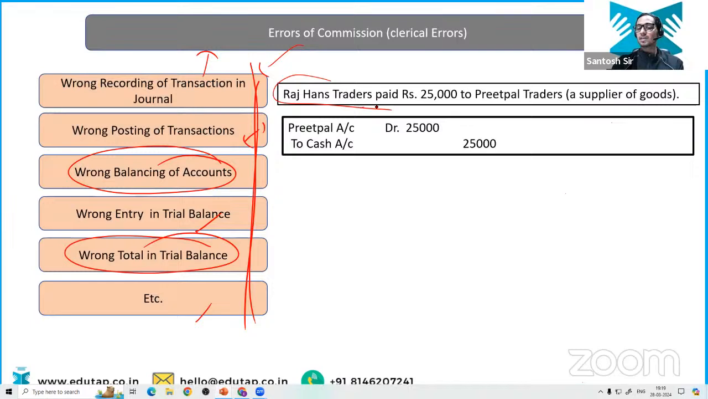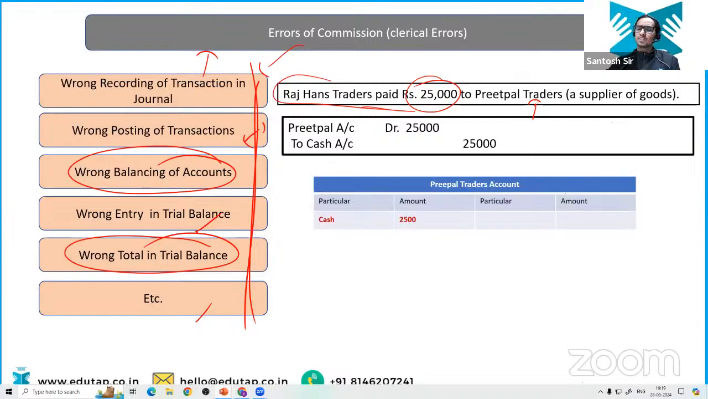Raj Hans Traders paid rupees 25,000 to Preetpal Traders. So this should be the correct entry, isn't it? Preetpal account debit to cash account, very easy. We are paying 25,000 cash, so we are crediting 25,000 cash, and Preetpal is our debtor, so we are debiting it. Is it clear? Very easy.